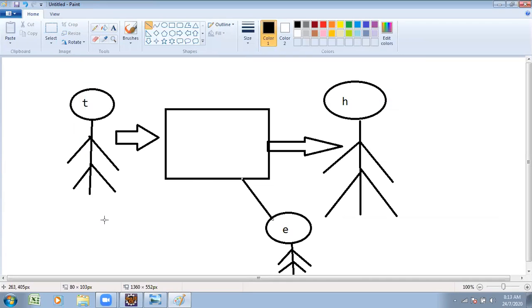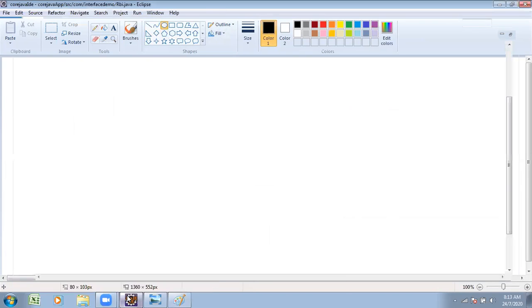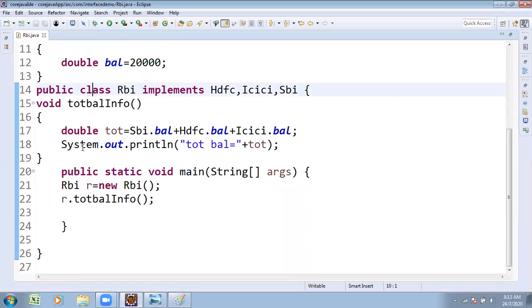So what is this interface? How do we work with the interface concept in Java? Where are we implementing this? For understandability purposes, in an interface only methods are there. Previously you have seen some methods.